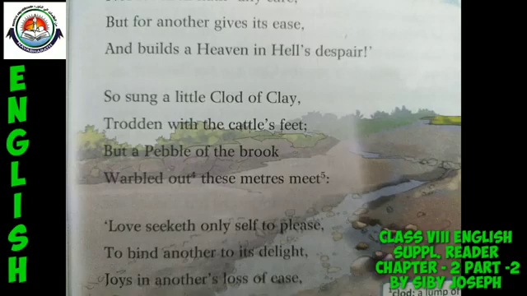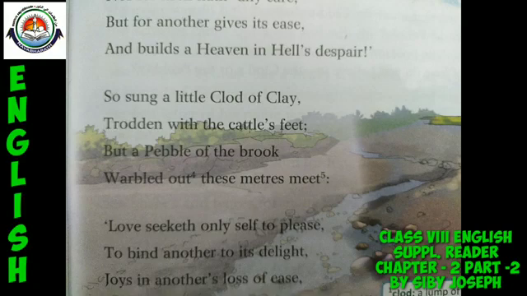Now we can find what is the point of view of the pebble. So now we can move on to the last stanza. Please go to the last stanza along with me.